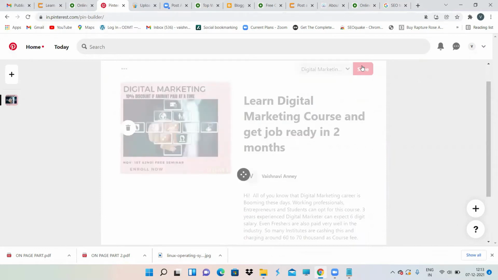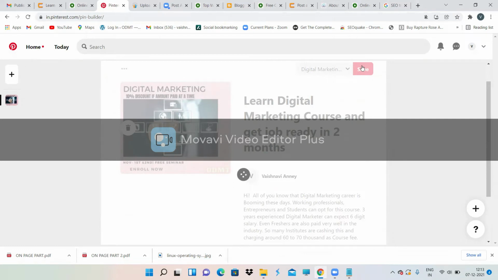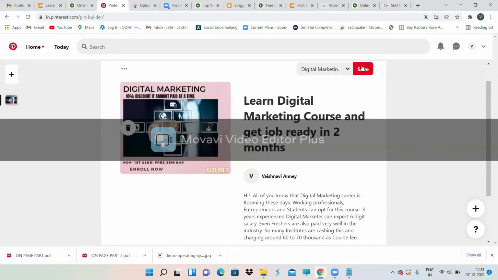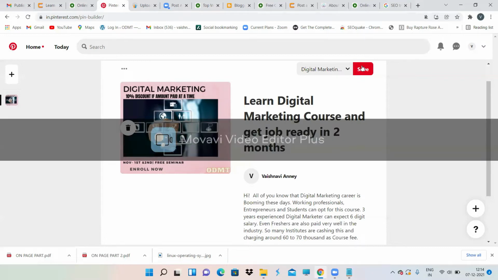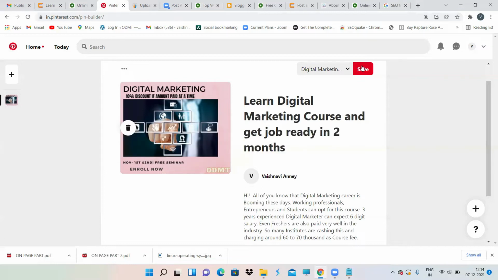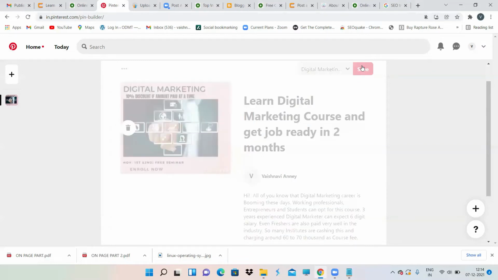Now again, same as with click.in, if somebody searches on SERP for a good digital marketing course and get job ready in 2 months, or something like this, any kind of keyword, there is a chance that you will be ranking on SERP. Google not only collects information from websites, but also from all the social media platforms and all the different platforms. From click.in it collects the content, from Pinterest it is going to collect the content. From each and every platform, Google is going to collect, crawl and index that content. So make sure you give good titles and good descriptions over here.